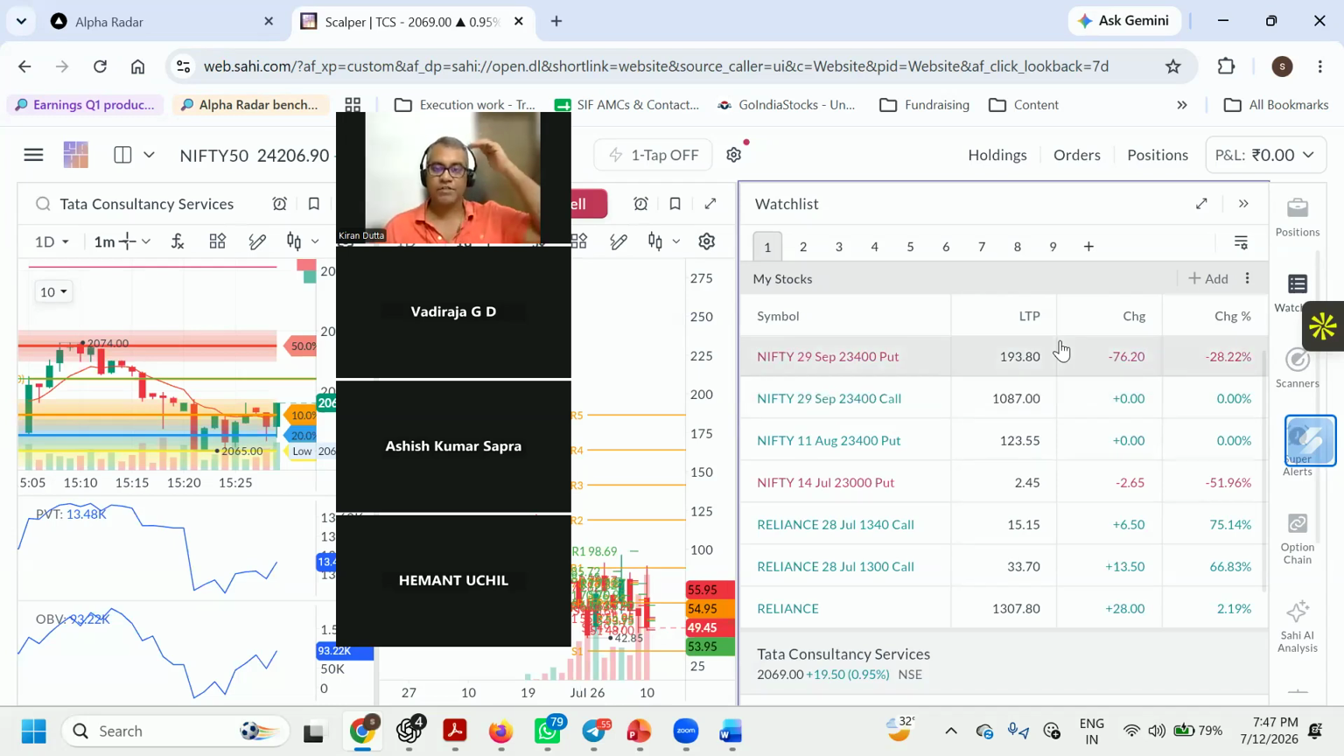That 193 will slowly start coming down and down. If you are seeing here, right? The expiry, when is the expiry for us? Tuesday is our expiry. The 23,000 put is what is happening? 2.45. What is going to happen on the expiry day? It will become zero. Okay.